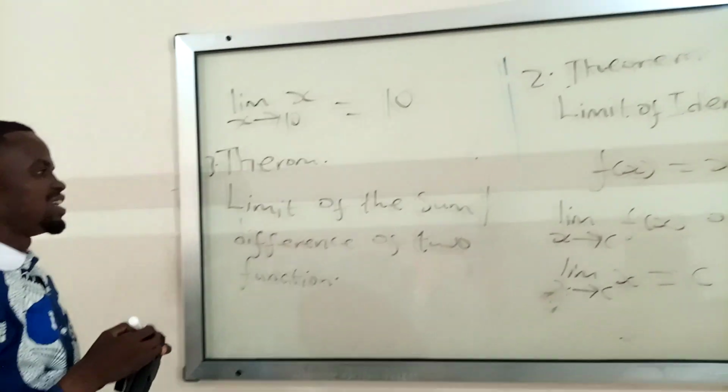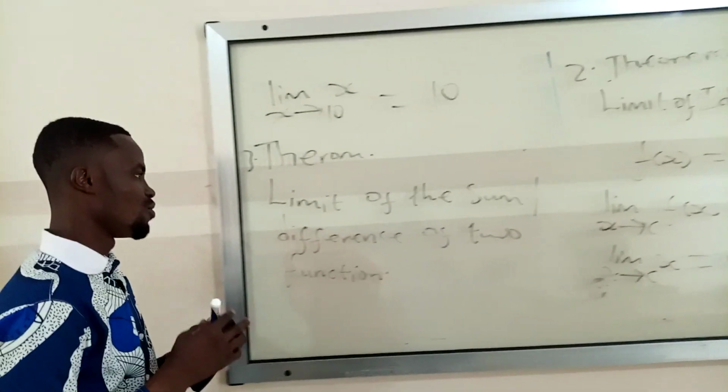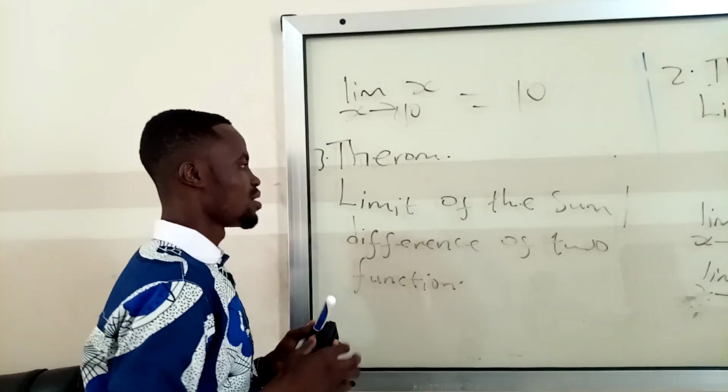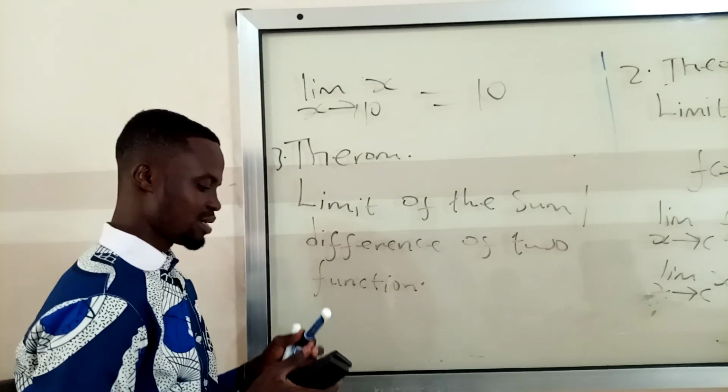The limit of the sum or the difference of two functions. This one is simple.